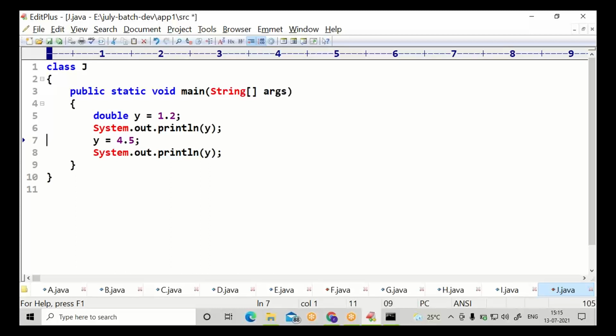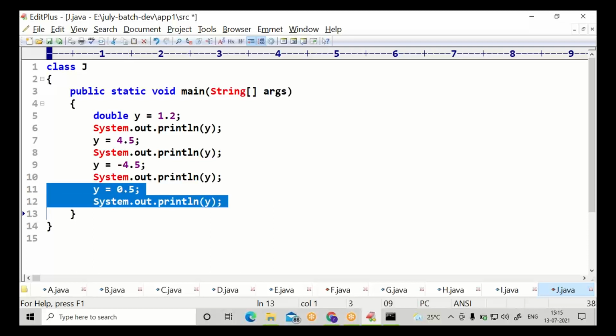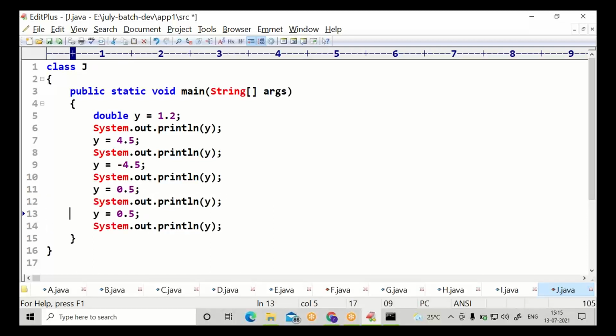Let me select the last two lines. Control J. Again, let me select the last two lines. Control J. Zero dot 5. Again, let me select the last two lines. 0.0.